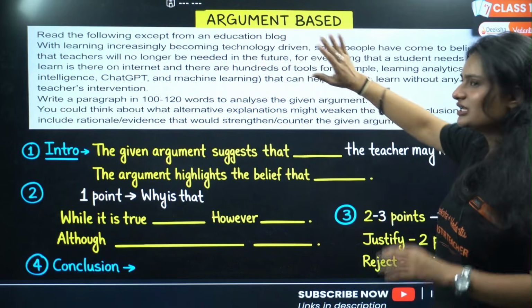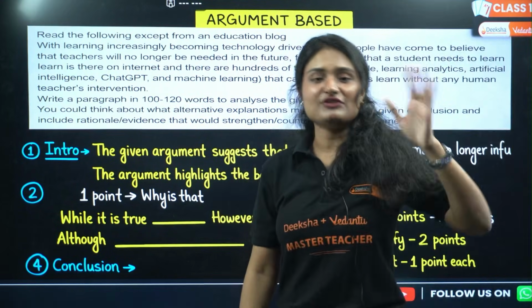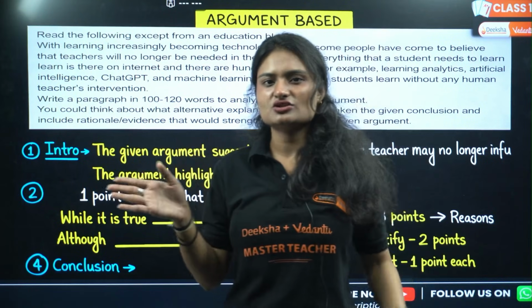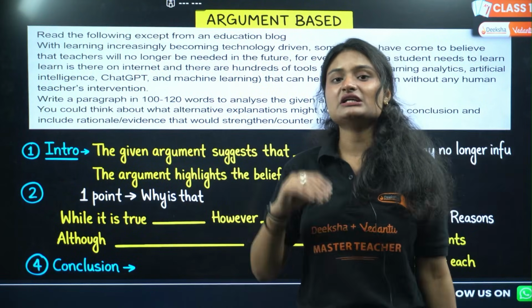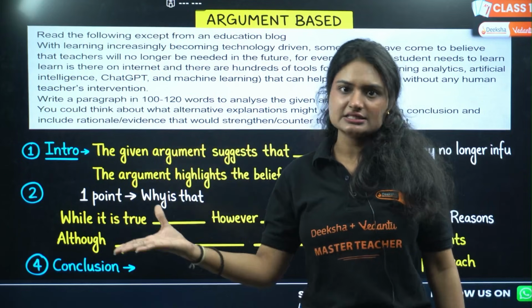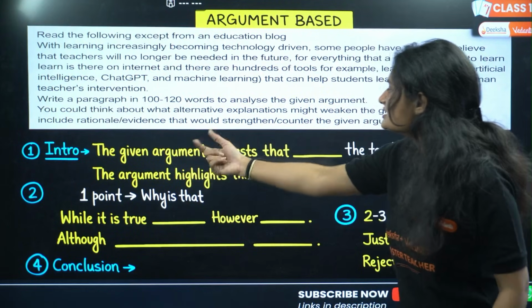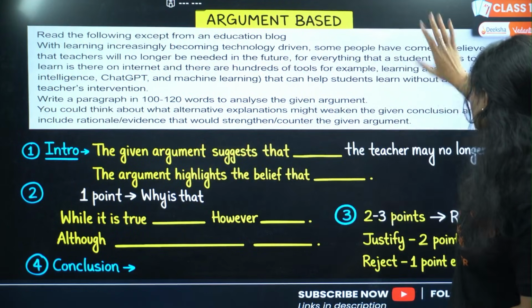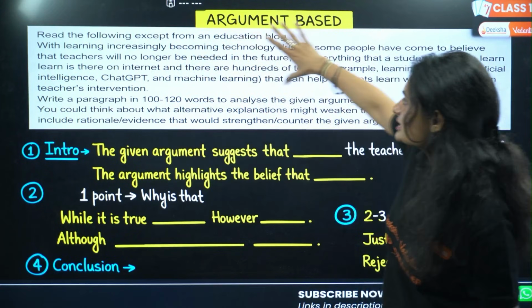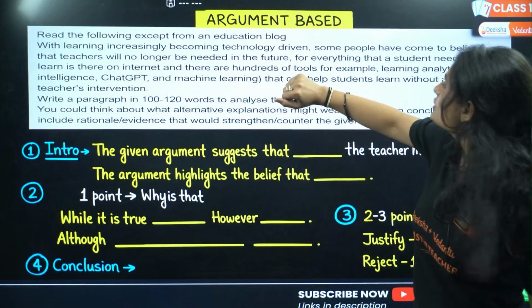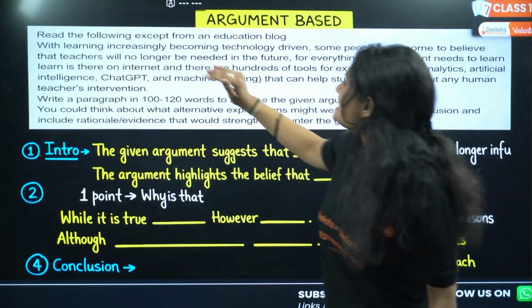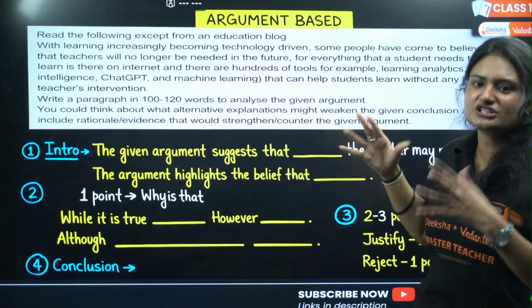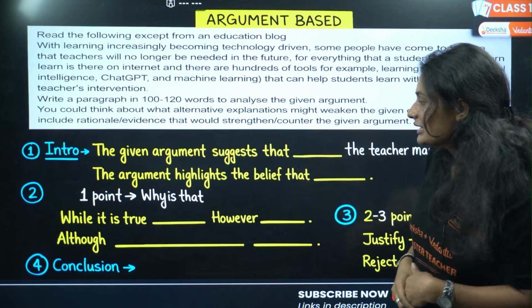This is the argument. Now, in an argument, you can be in favor of the argument or you can be against it, like debates only. So if you are in favor of it, you need to write in favor of it. If you are against it, you write against it. So you start with the intro. This given argument suggests that the teacher may no longer influence the future, for everything that a student needs to learn is there on the internet, and there are hundreds of tools, for example, like ChatGPT, Gemini and everything.